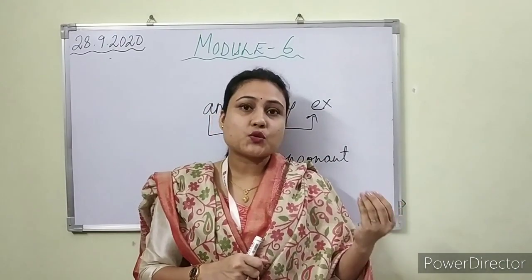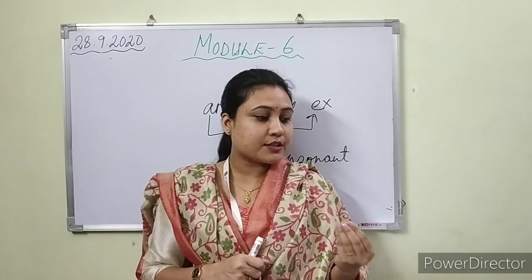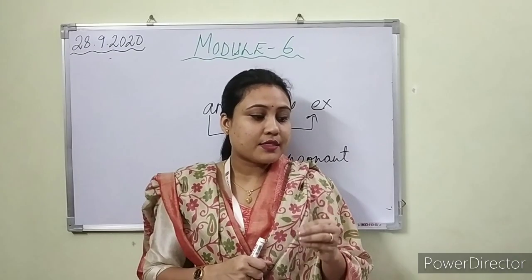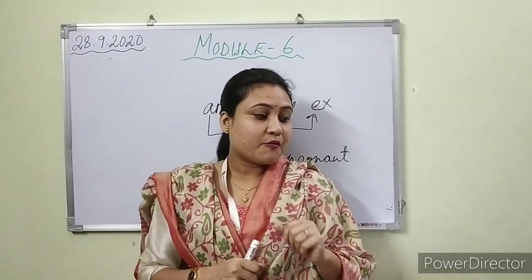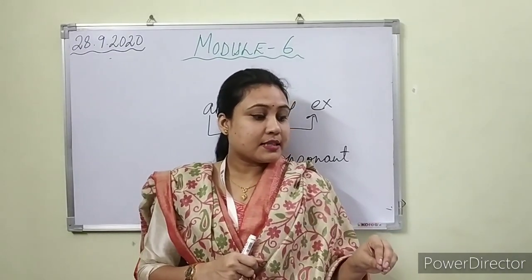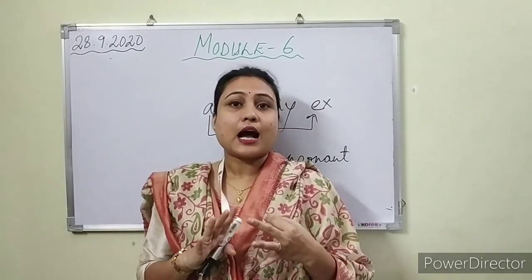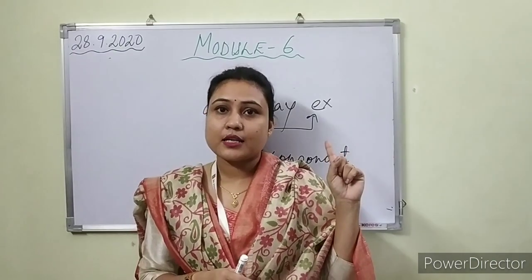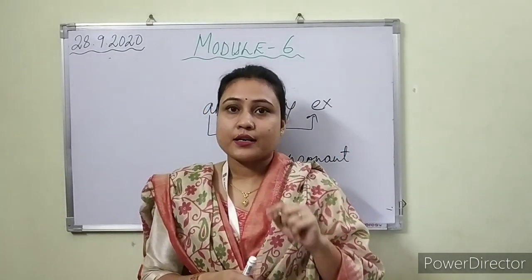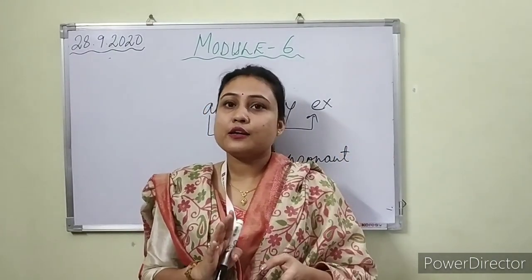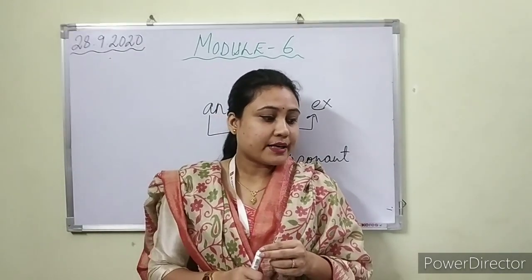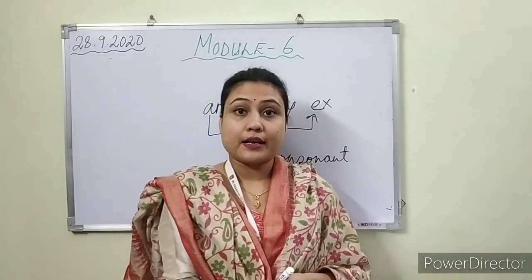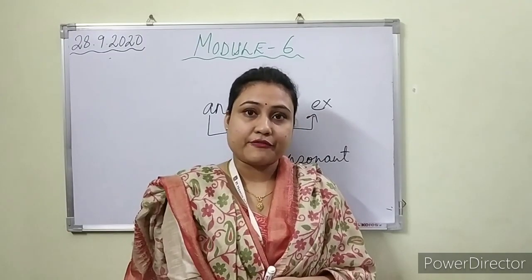Got it? Coming to article an. An is used before singular words that begin with a vowel sound. The first letter may or may not be A, E, I, O, U. Got it? The example that we have just given is an X-ray. The word doesn't start with a vowel letter. Yes. For example, an X-ray, an umbrella, an elephant.